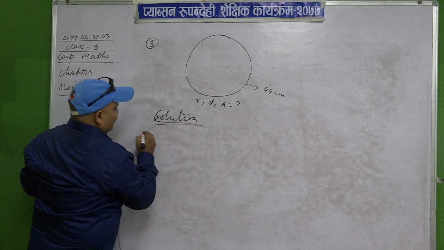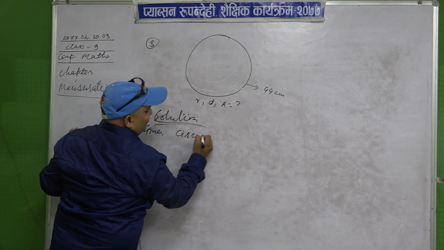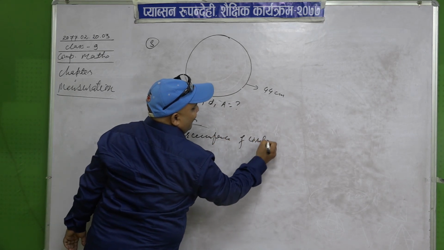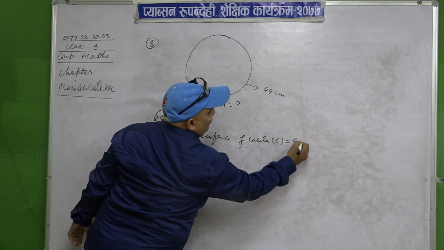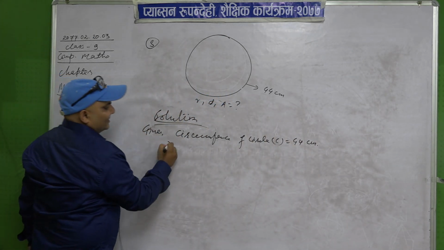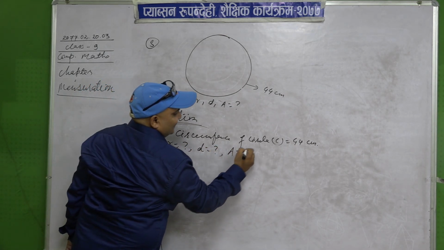It means this 44 is the value of the circumference of the circle. So, given: circumference of the circle C is equal to 44 centimeter, and we have to find radius R is equal to what, diameter D is equal to what, area A is equal to what.